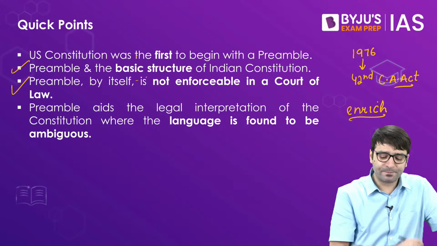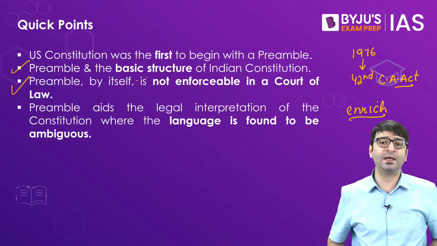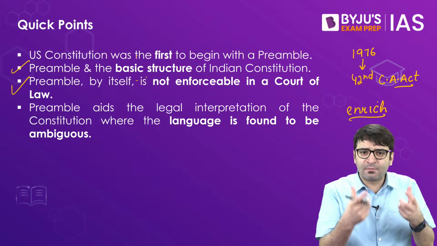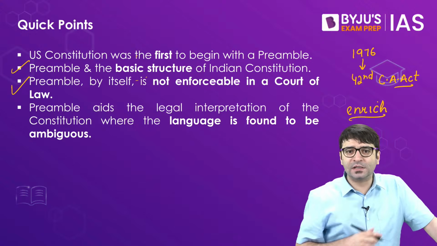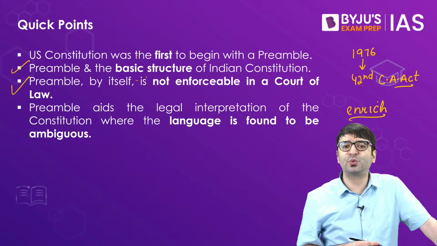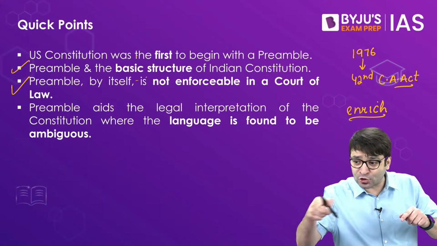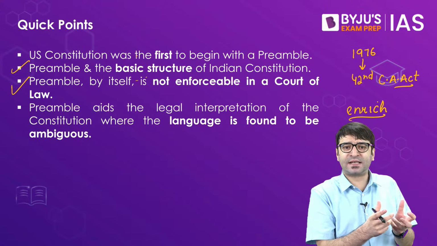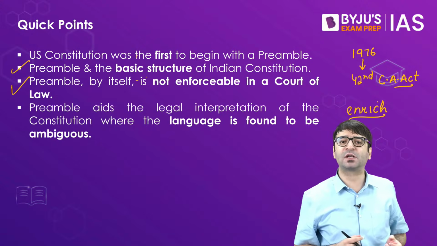Third important point, the preamble by itself is not enforceable in a court of law. What does that mean? If your fundamental right is violated, what is the option? Approach the Supreme Court under Article 32. Approach a High Court under Article 226 of the Constitution, which means fundamental rights are enforceable in a court of law. If these fundamental rights are violated by the state, you can drag the state to the Supreme Court or to the High Courts of this country.